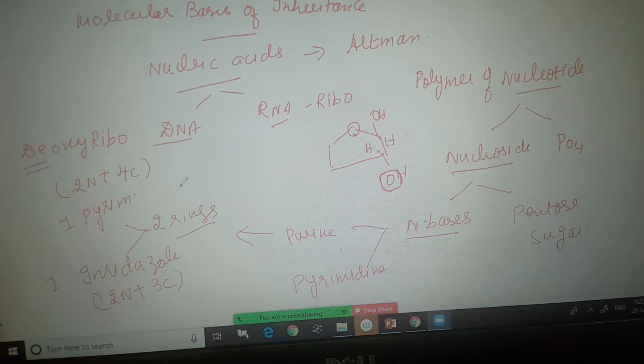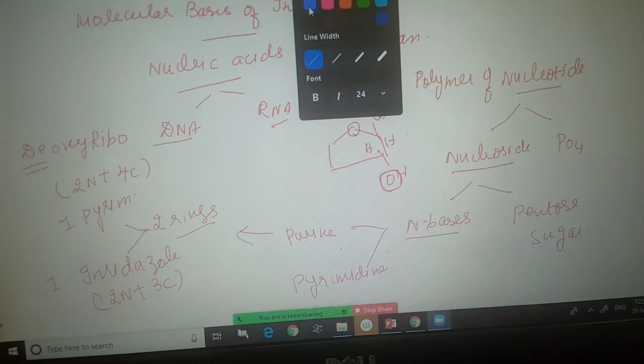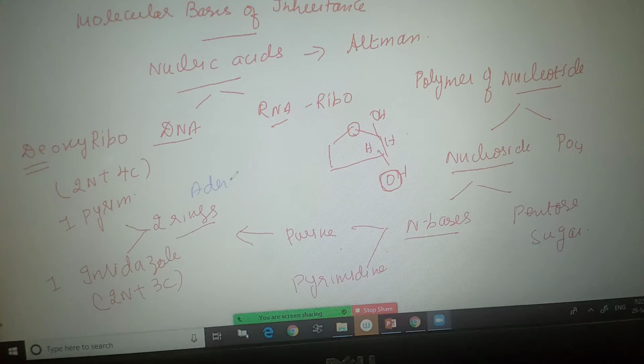What are the examples of purine? That is adenine and guanine. Adenine and guanine come under purine. A pyrimidine consists of only one pyrimidine ring, which, as you know, comprises 2 nitrogen and 4 carbon atoms. Examples of pyrimidine are cytosine, thymine and uracil. Thymine is replaced by uracil in the case of RNA.